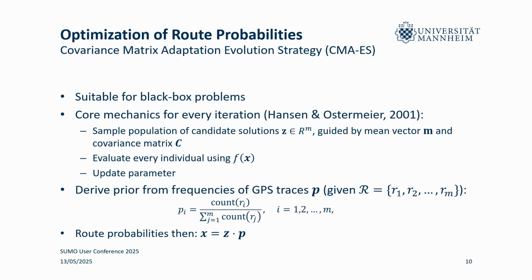And at every iteration, we then have to evaluate every individual. And we update the parameters, in particular this mean vector. And we do so only using the most successful individuals because we want to increase the likelihood of similar solutions being sampled.